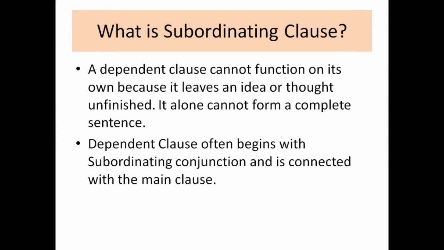One more thing about it: a dependent clause often begins with a subordinating conjunction and is connected with the main clause by the help of the subordinating conjunction. So the dependent clause and the independent clause, that is, the subordinating clause and the principal clause, get connected with each other with the help of a subordinating conjunction. The example will make your point more clear.